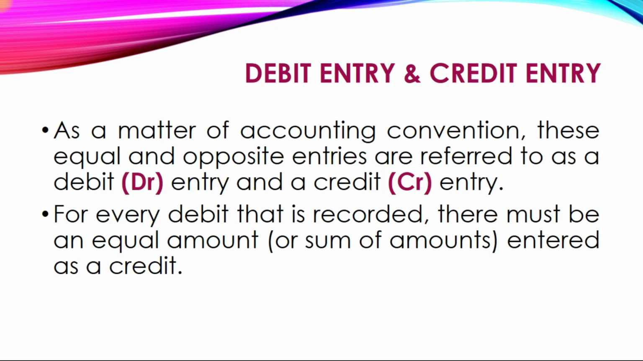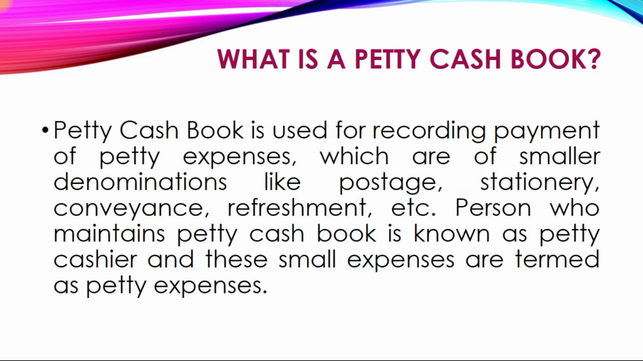Now there are 2 entries. One is debit entry and credit entry. As a matter of accounting convention, these equal and opposite entries are referred to as debit entry, shortly called as DR, and credit entry, shortly called as CR. For every debit that is recorded, there must be an equal amount of or sum of amounts entered as credit.